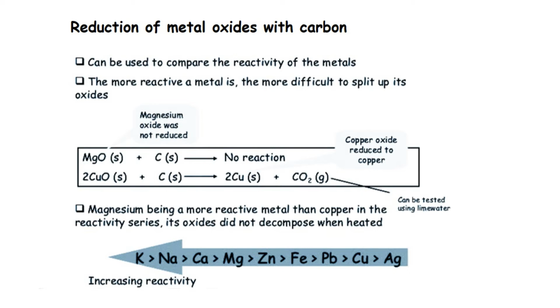Whereas when you treat copper oxide with carbon, copper oxide is reduced to copper by the reducing agent carbon. That indicates that it's easier to split copper oxide than magnesium oxide. Because magnesium is a more reactive metal than copper in the reactivity series, its oxides do not decompose when heated. And the gas produced is carbon dioxide, which can be tested using a lime water test. This reaction again gives the idea that metals higher up in the reactivity series are more reactive than those below.